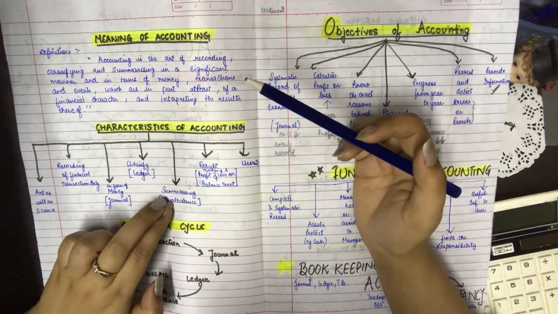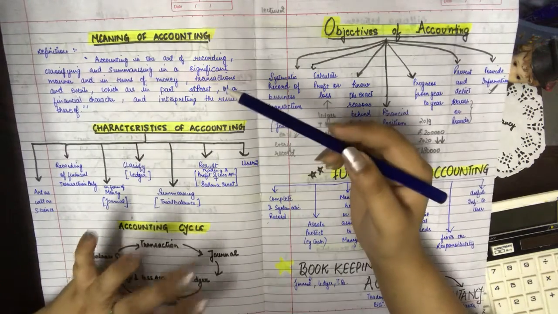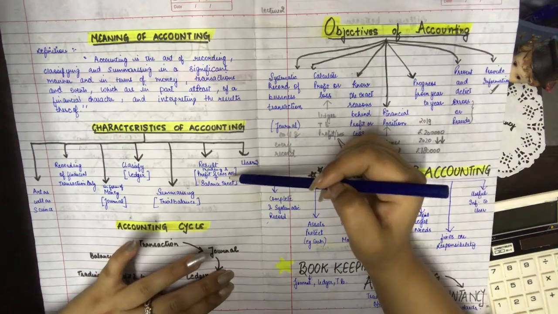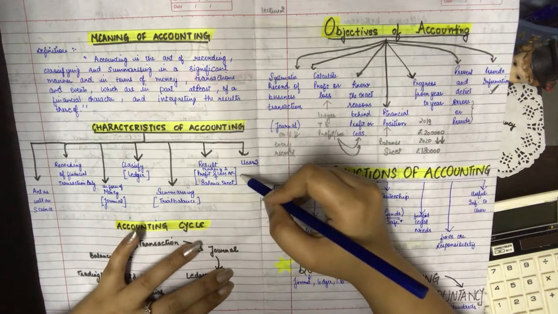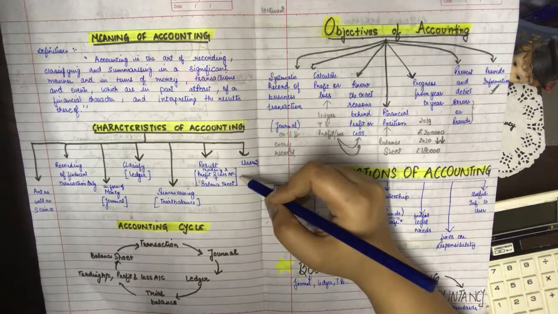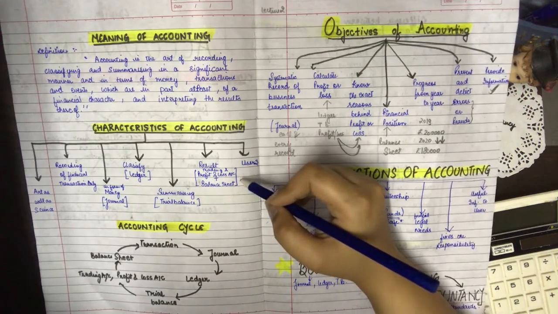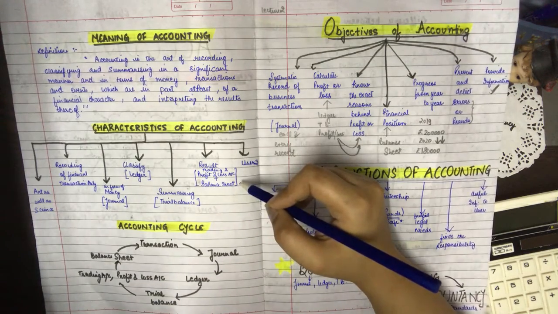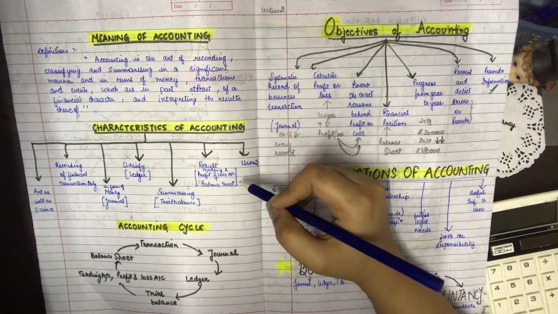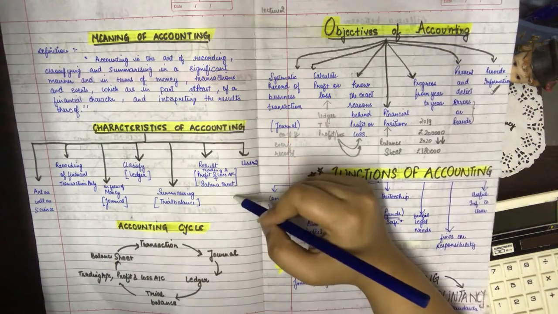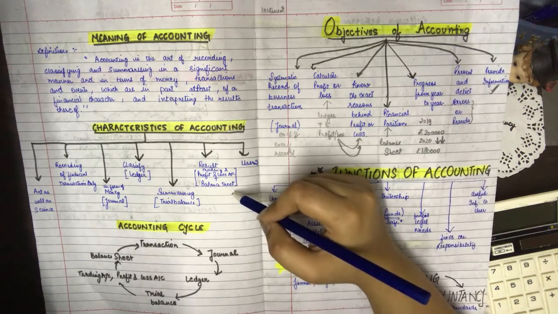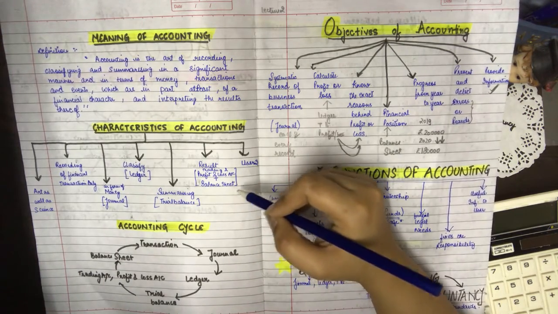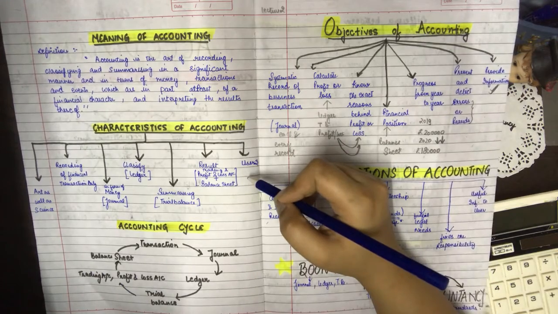On the basis of trial balance, we have the next step of making the trading profit and loss account and the balance sheet. From trading profit and loss account, we are able to know about the profits or loss of the business, and from balance sheet we are able to know about the financial position of a business. And then this information that we get in the form of financial results or financial position of the business, they are sent to the end users of the business.